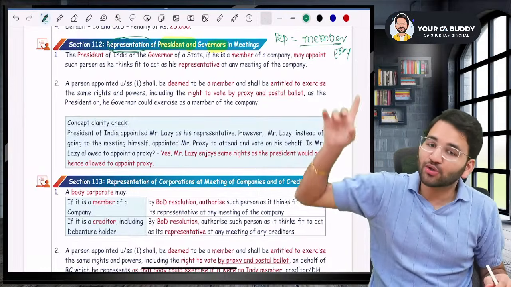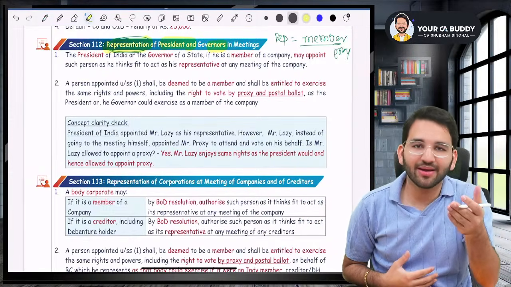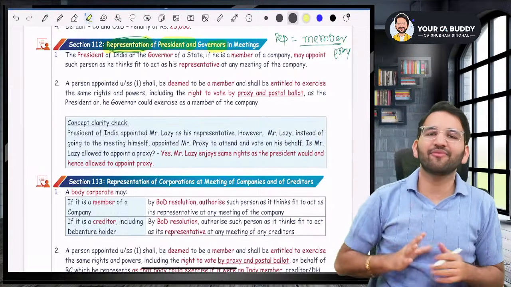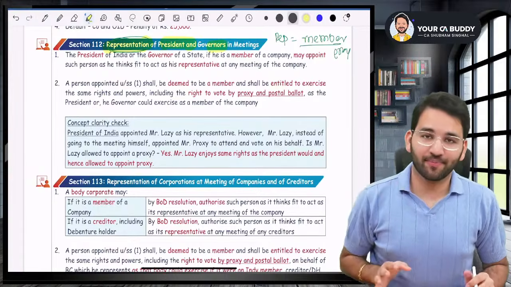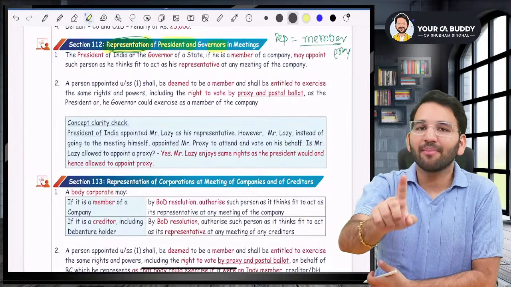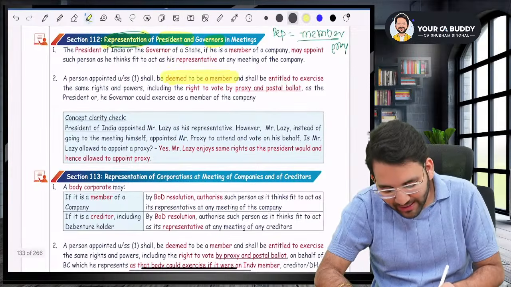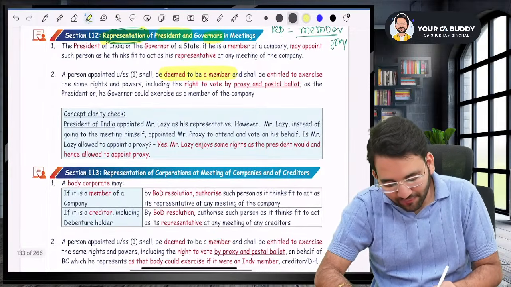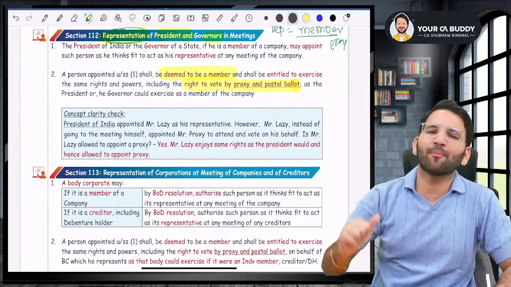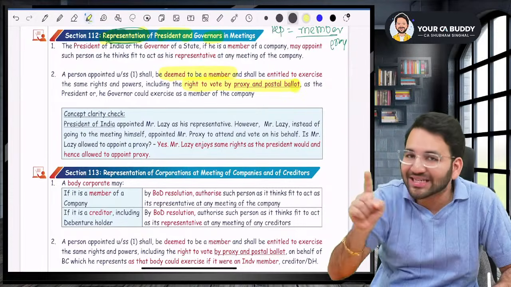That means that when a representative attends the general meeting, he will be counted for quorum. Proxies are not counted, but representatives will be counted. Moreover, if a representative wants to appoint a proxy, they can do it because representatives are treated as a member. You just have to read this line: they will be deemed to be a member of the company. They will have a right to vote, and they can also appoint a proxy. So basically, representatives are as good as members, not as bad as proxies.